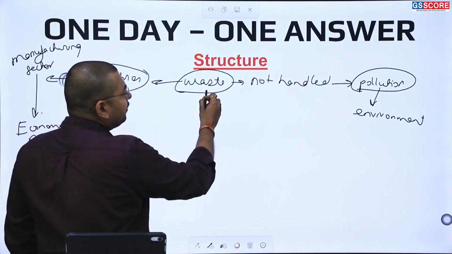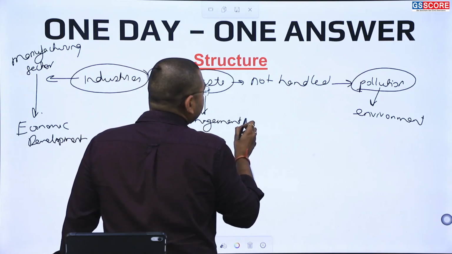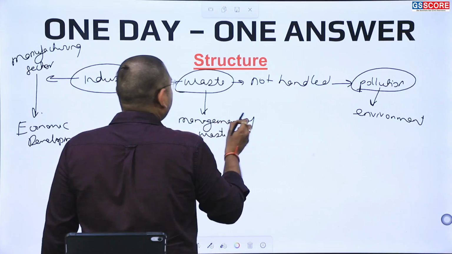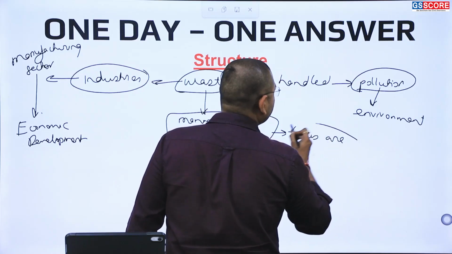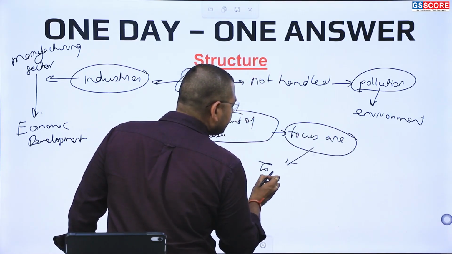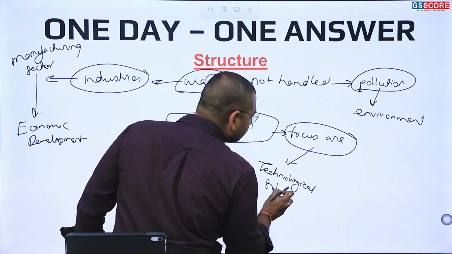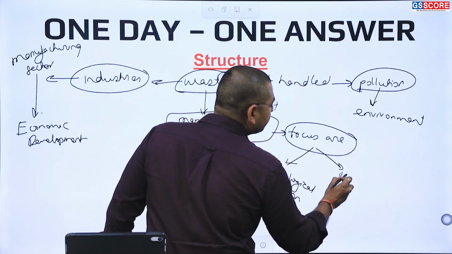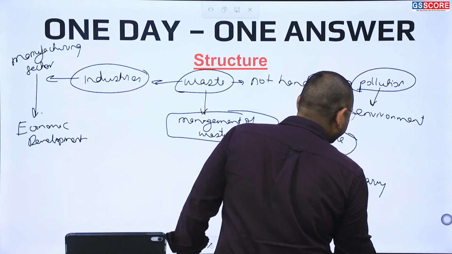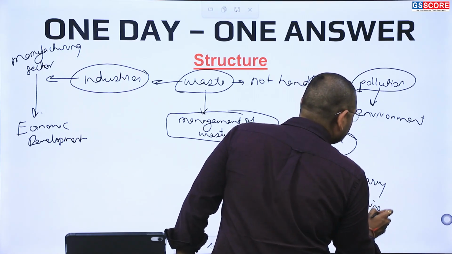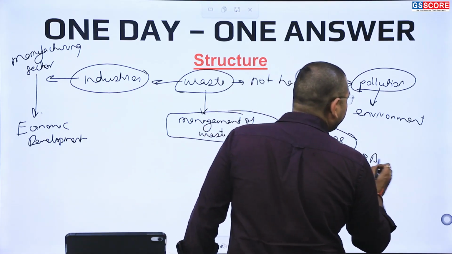So waste is not the problem, but the management of waste is the focus area. It is the focus area where technological solutions and regulatory plus monitoring solutions are required, along with the administration.